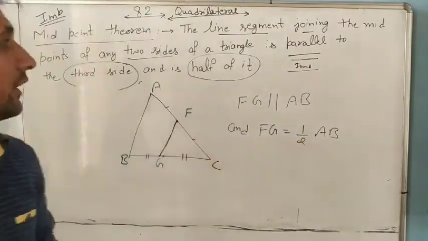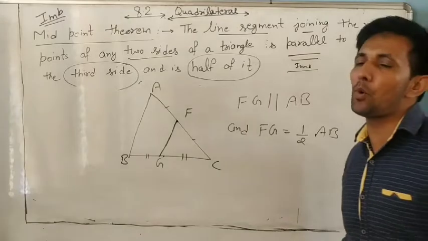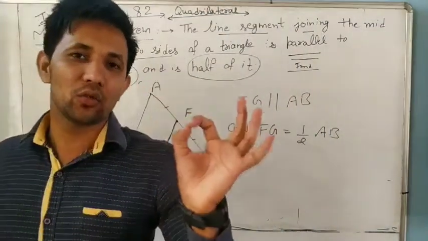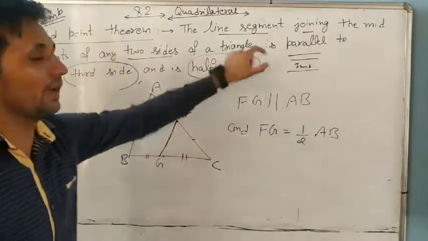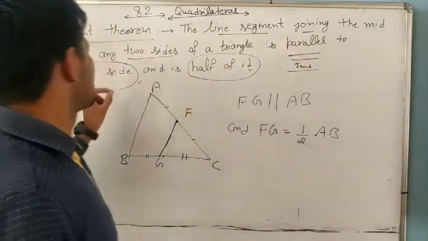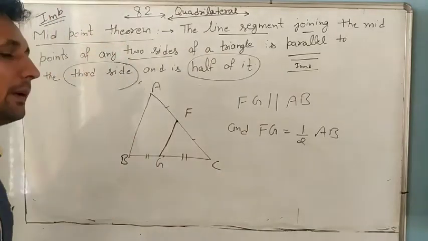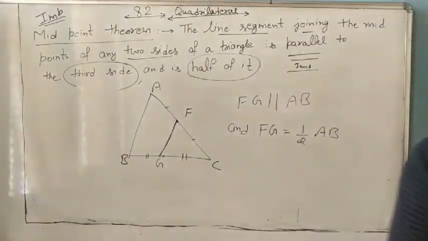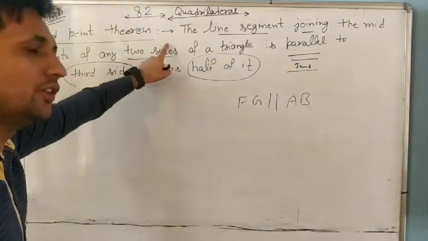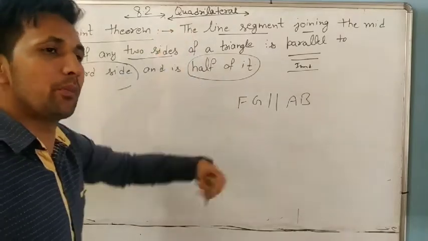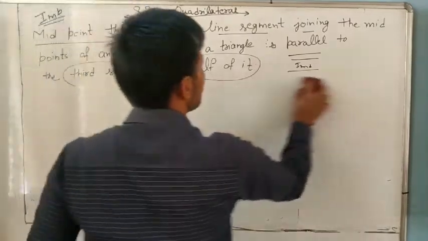Understand it? Note it down. It is very important, so remember this one. A line segment joining the midpoints of two sides of a triangle is parallel to the third side and half of it also. Understand? It is called the midpoint theorem. We will use this theorem in every question. When midpoints are given, we will write FG parallel to AB and FG is half of AB.